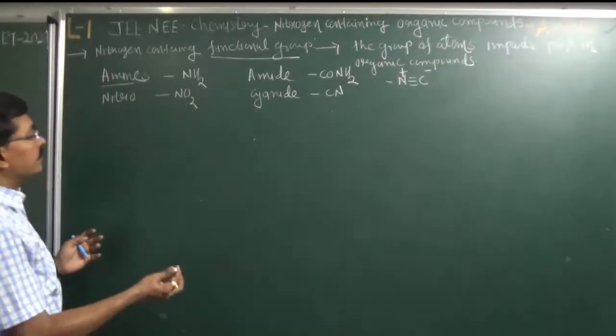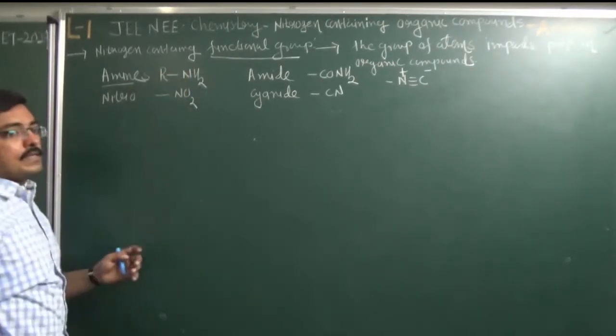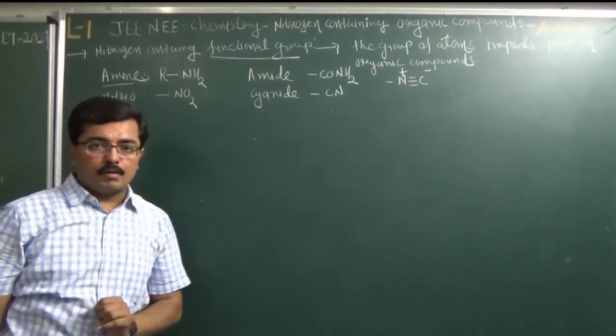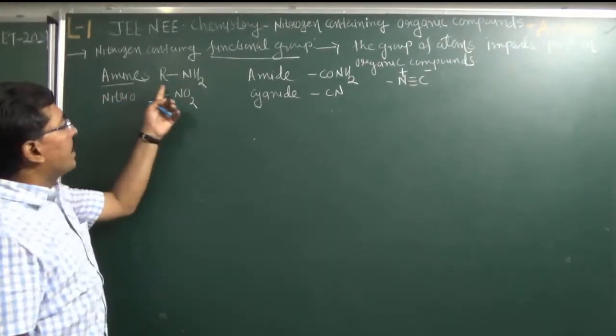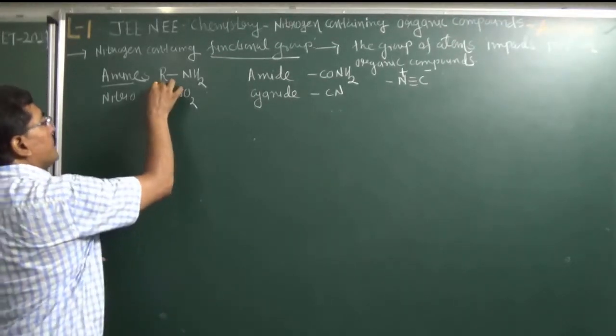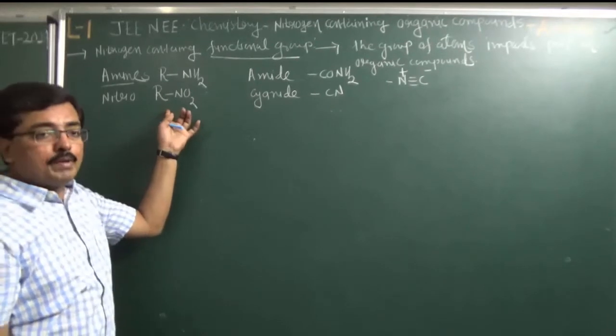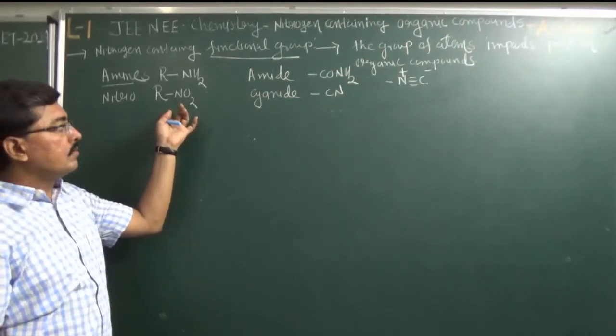So we can define in this way, if the nitrogen of amine is attached with a carbon of hydrocarbon, then this compound obtained is known as an amine compound. If nitro group is attached with carbon of hydrocarbon, then this compound obtained is known as a nitro compound.